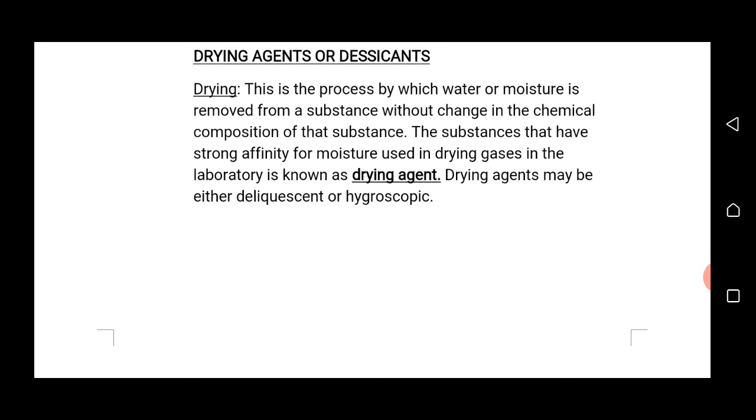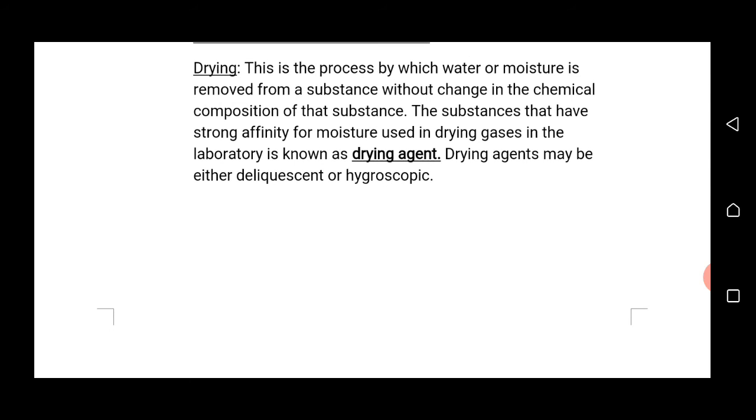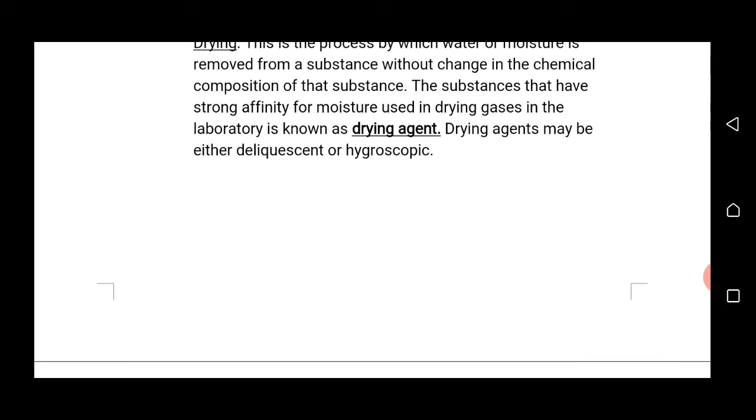Now we talk about drying agents, or desiccants. Drying agents are compounds used for drying. What is drying? Drying is the process by which water or moisture is removed from a substance without change in the chemical composition of that substance. If water is removed from a substance without changing its chemical composition, that process is known as drying.